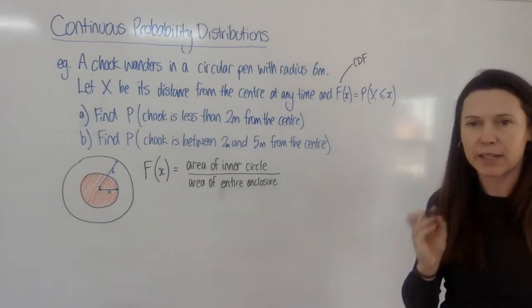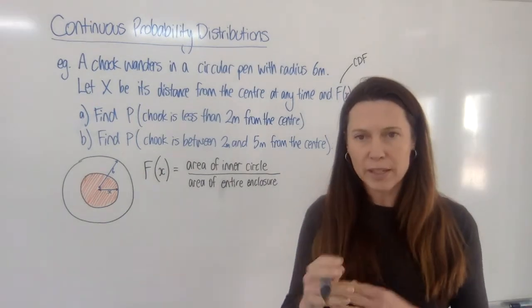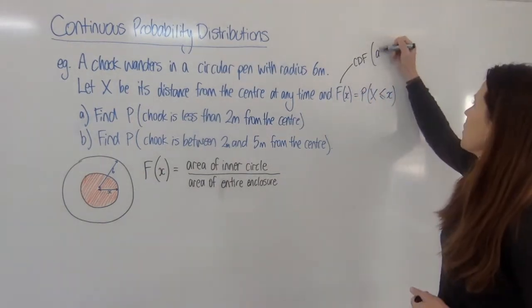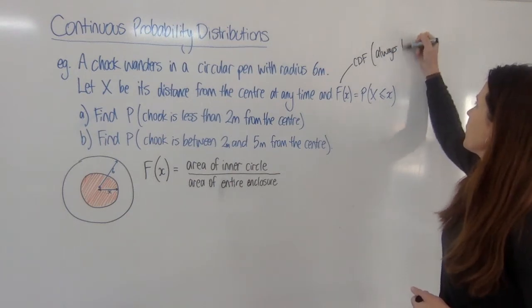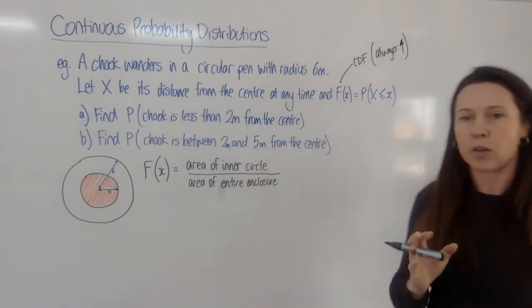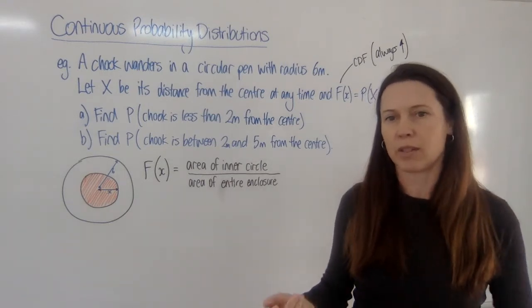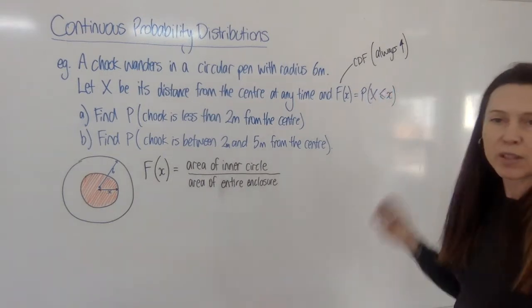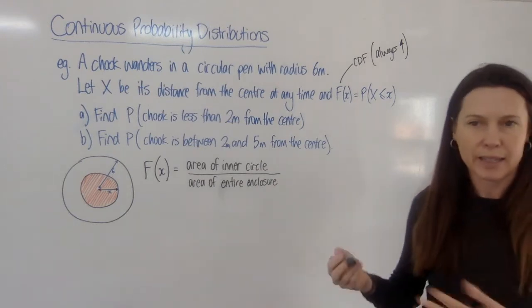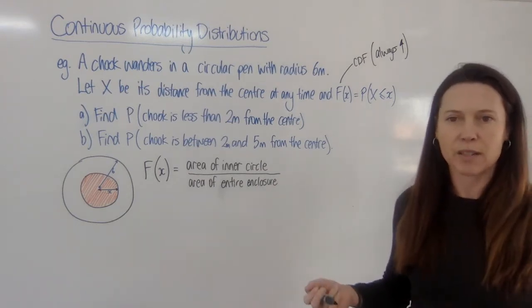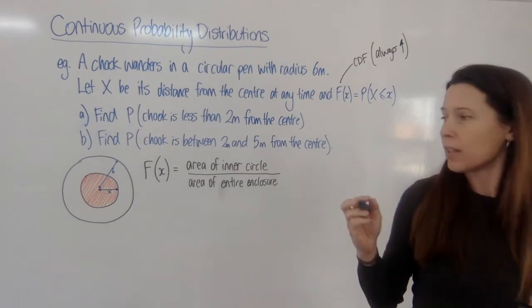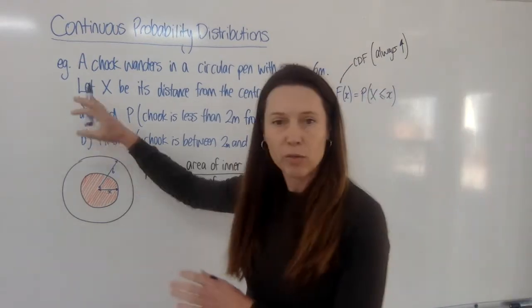Now remember what our CDFs look like. They're always increasing. Let's write that down. Always increasing. And they give us the probability that X is less than or equal to something. So here we want to say what's the probability that our chook is less than or equal to a certain distance from the centre.